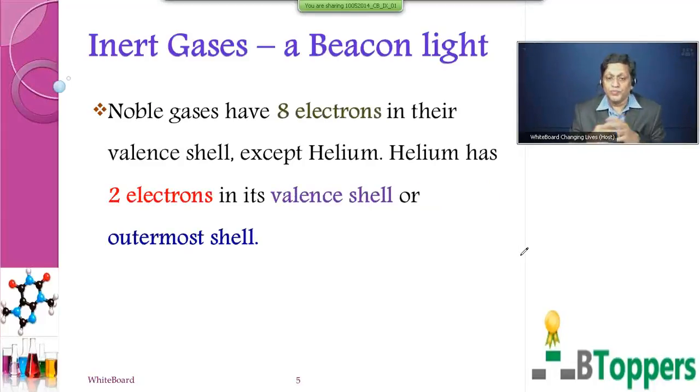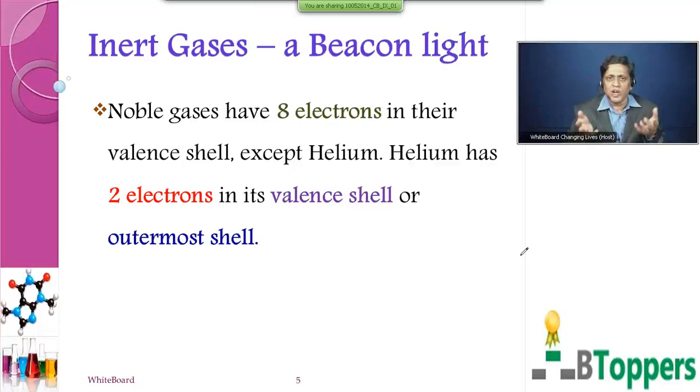Children, now what is the reason for the inertness of noble gases? Now children, are you aware of valence electrons? What are valence electrons? Valence electrons are the electrons present in the outermost orbit, and it is these valence electrons that participate in bonding. Now, how many valence electrons does the first period have? It has only 2 valence electrons. There is only one shell, and that can accommodate only 2 electrons.